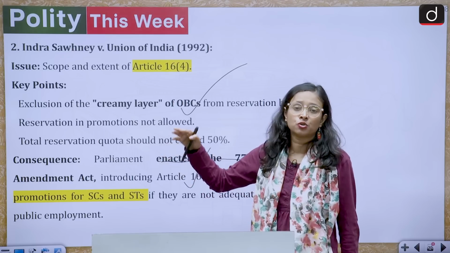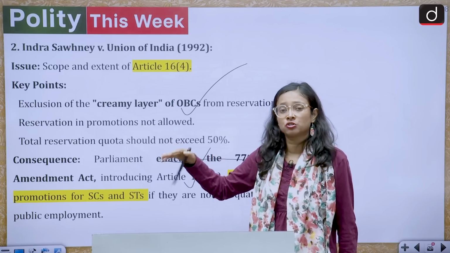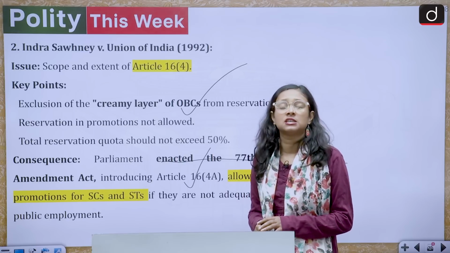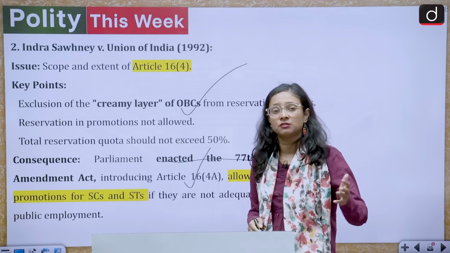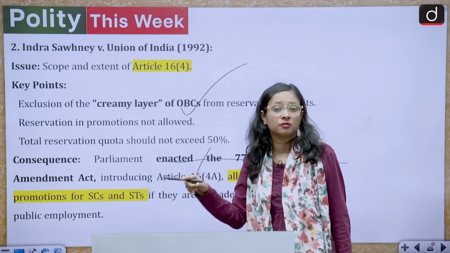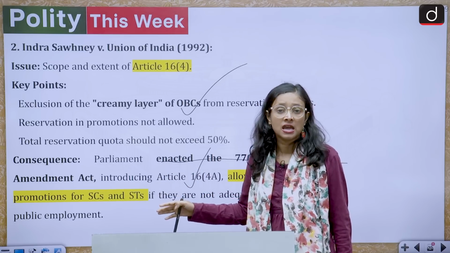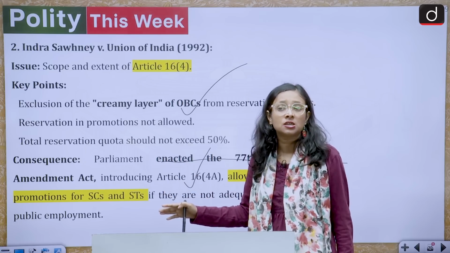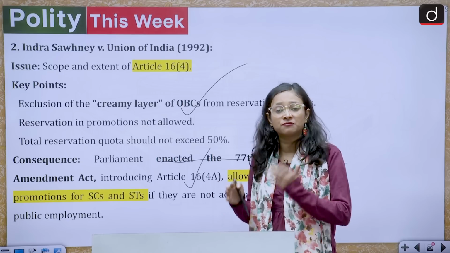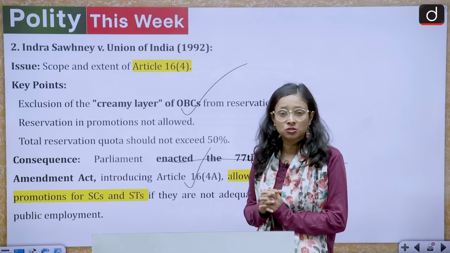The moment you enter Group A or Group B services before the age of 40 years, you will not get reservation, and your kids will not get reservation. But this has not been done with the SC, ST population, and they have been given reservation in promotion too, because their basis of reservation is different from the OBCs. They have been given reservation because they are socially marginalized. Here reservation is more of a social thing, not an economic upliftment thing. That's why the SC, ST population got reservation in promotions too.